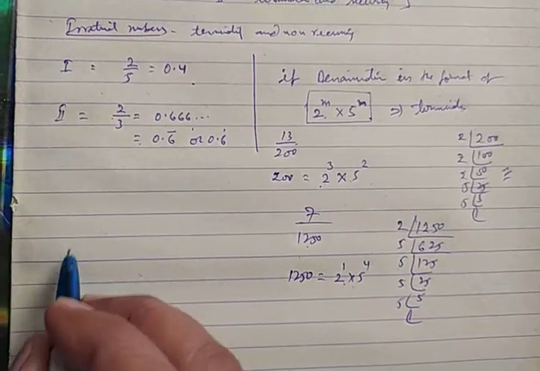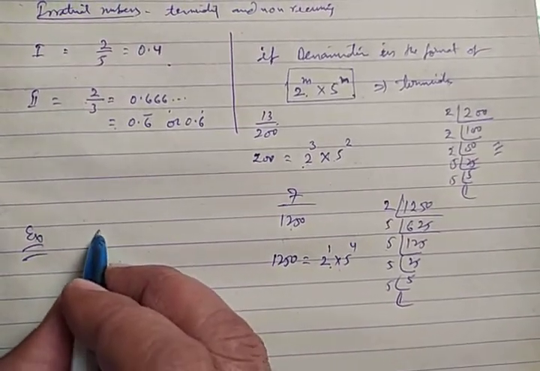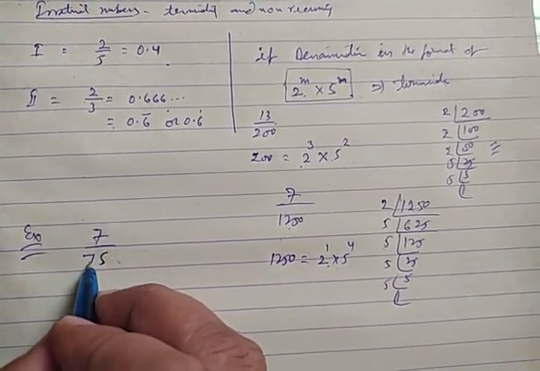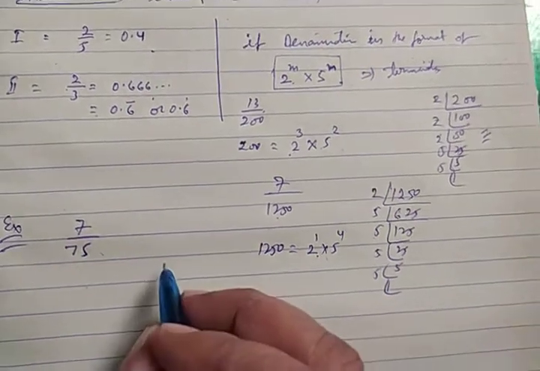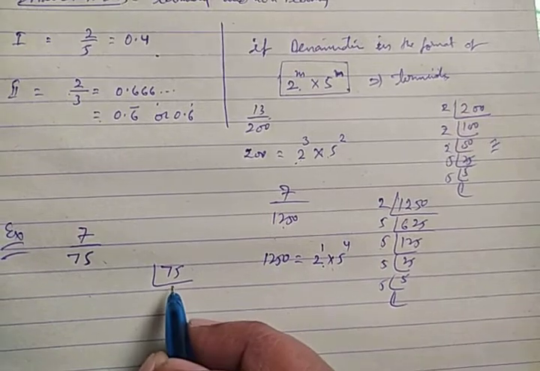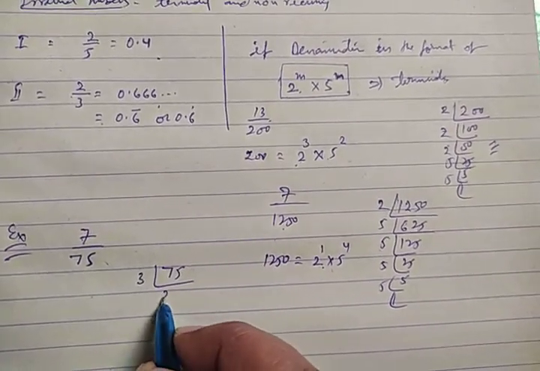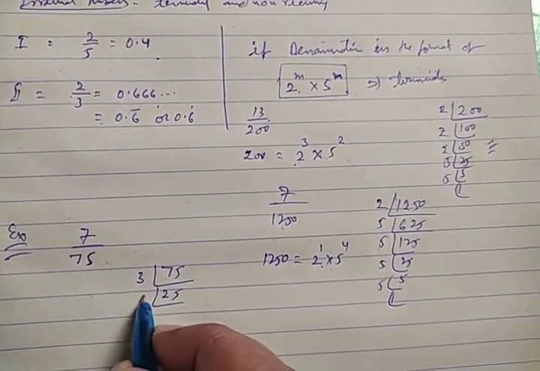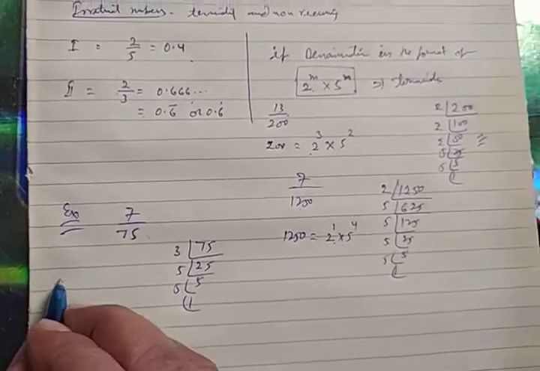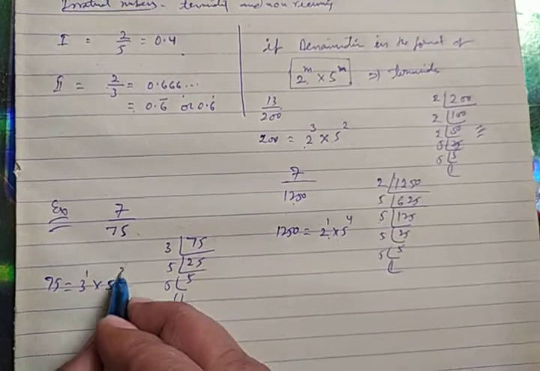Second case example, let us take 7 upon 75. This is another type of denominator. Now factorize 75. Divide by 3, then by 5, then by 5. Now 75 can be written as 3 to the power 1 and 5 to the power 2.